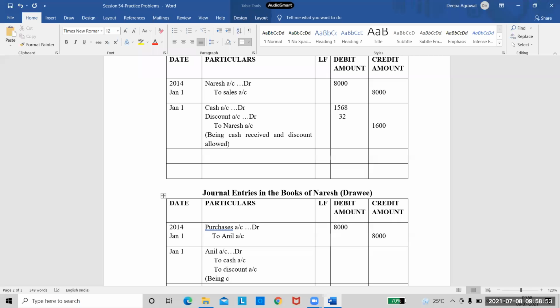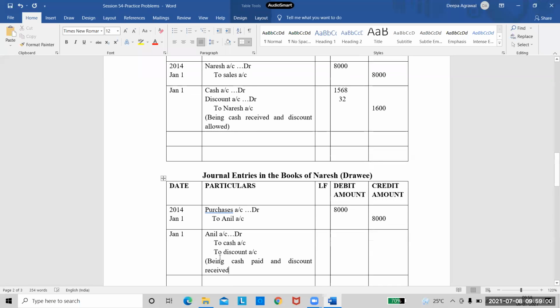Being cash paid and discount received. Correct. And how will the amount here be? Anil would be the entire 1600, and then cash amount is 1568, and the discount amount is 32 rupees.